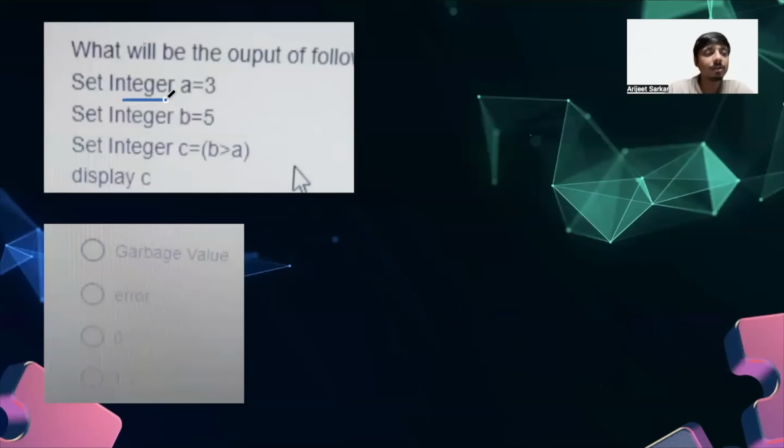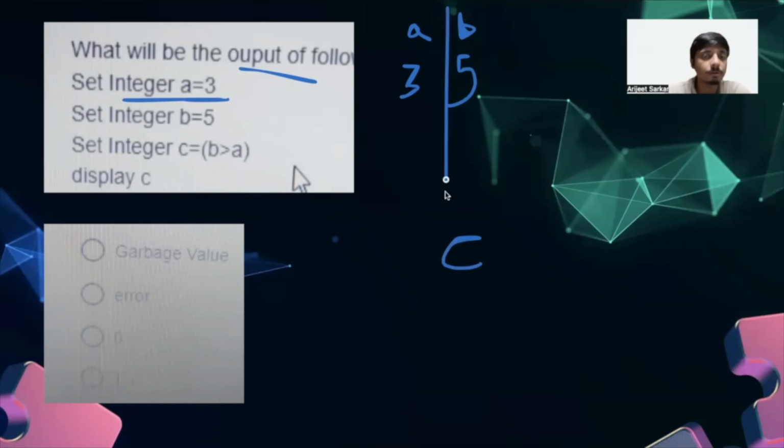At first, we have been given: what will be the output of the following pseudocode? Then we have A's value assigned to 3, and B, which has been assigned the value of 5. Then we have a C, which right now has not been assigned any value. But what it is doing is comparing whether B is greater than A. What was the value of B? B is 5 and A is 3. So yes, B is greater than A, so we can say this statement is true.